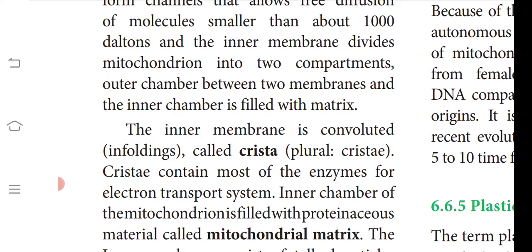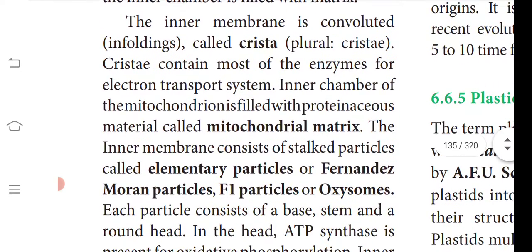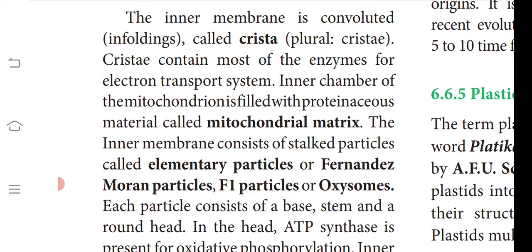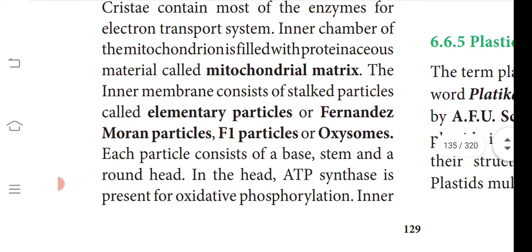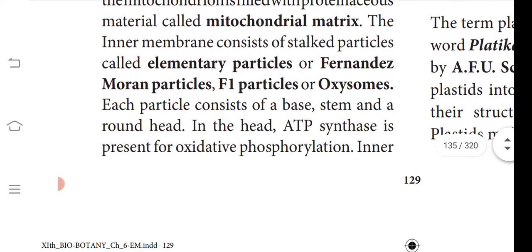The inner membrane divides the mitochondria into two compartments, the outer chamber and the inner chamber. In the inner chamber, the membranes are folded to form the crista or cristae. Most of the enzymes for the electron transport system are present in the cristae. The inner chamber of the mitochondria is filled with proteinaceous material called the mitochondrial matrix.